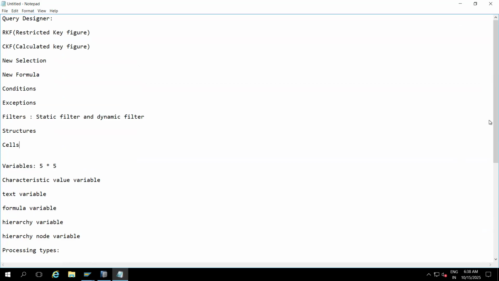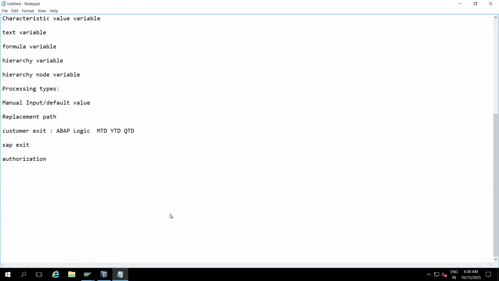Okay, we'll go one by one. RKF: what is RKF? RKF is restricted key figure. Where will we create this? By using RKF, we can restrict the key figure based on the characteristic value.